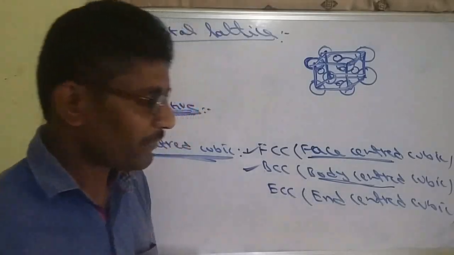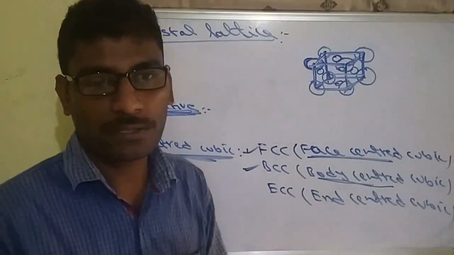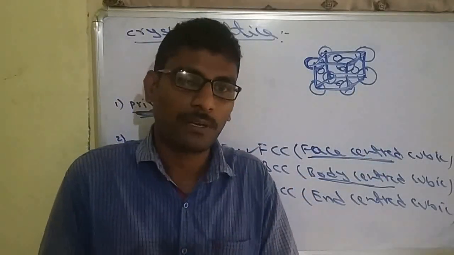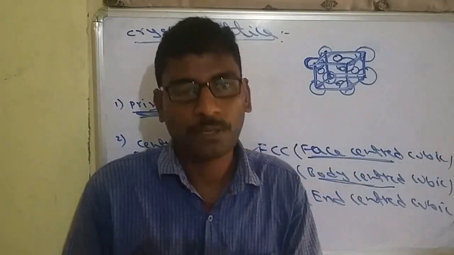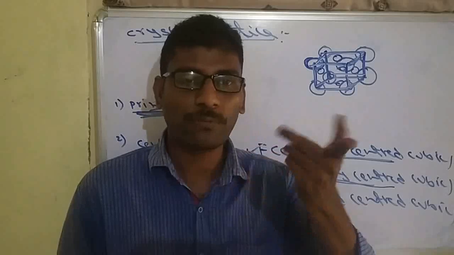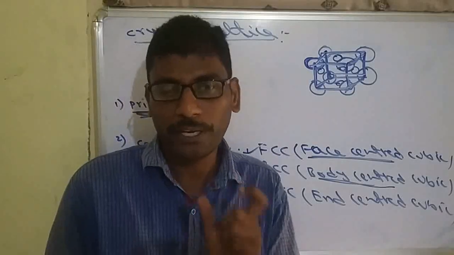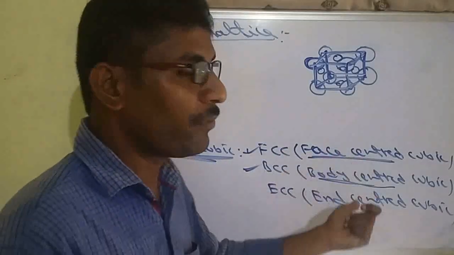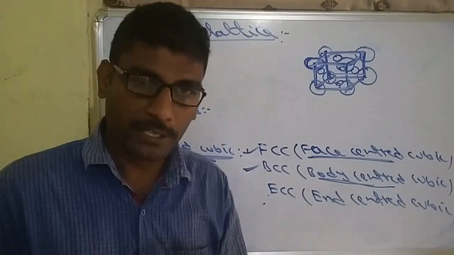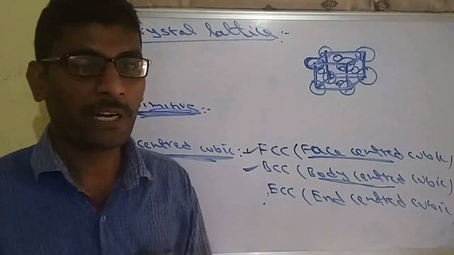Similarly, the last one is end-centered cubic. End-centered cubic means along with corners, any two opposite faces. Actually 6 faces are possible, but if particles are present in any two opposite faces, that is called end-centered cubic. So the two ends could be the above face and below face, or both side faces, or front and back faces. So what are the lattice points? Corners must be 8 plus only two opposite faces. So 8 plus 2, 10. The number of lattice points will be 10.